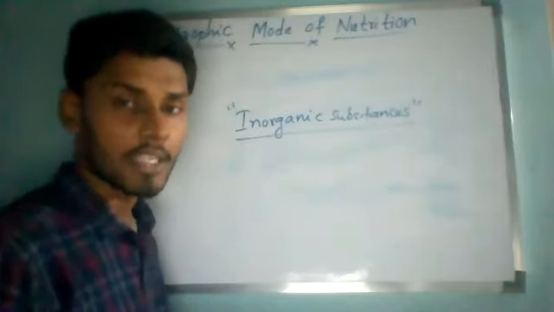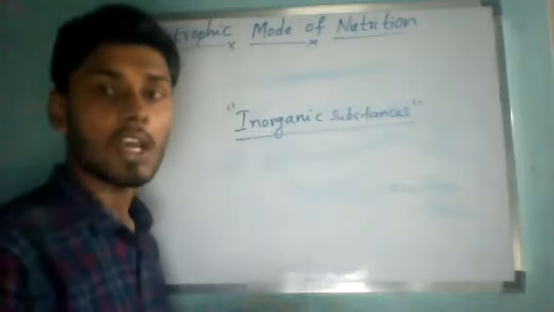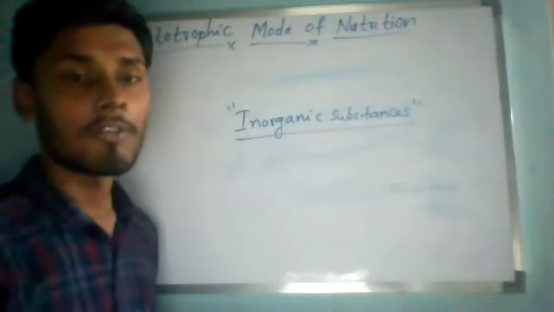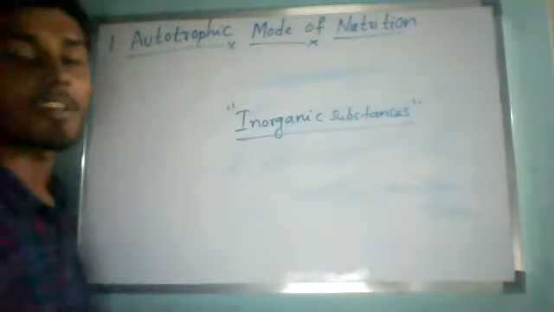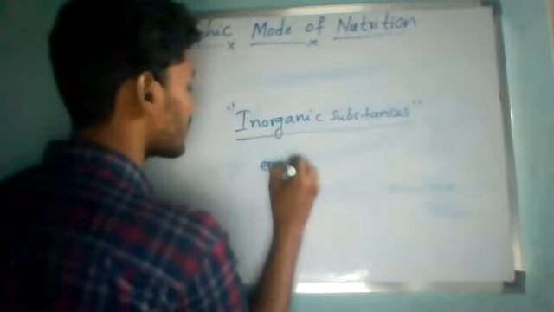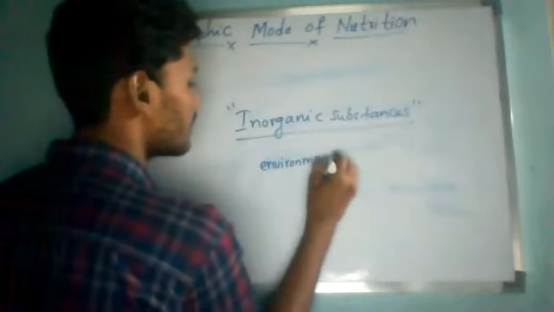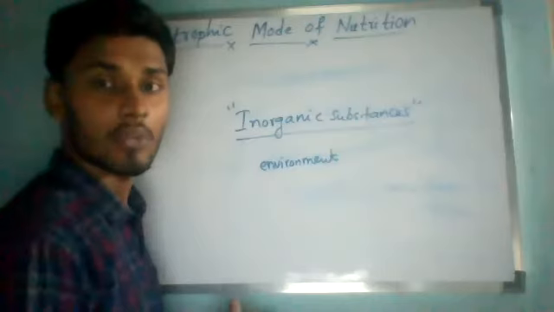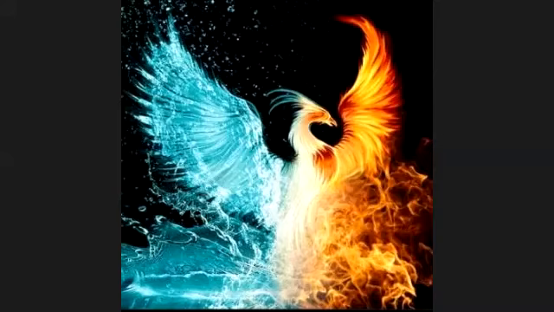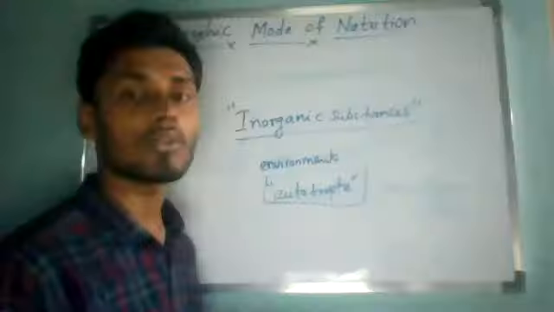So we can say that those organisms which can make their own food from inorganic substances present in the environment, in our surroundings, are known as autotrophs. I used to give so many definitions for this; you can use whichever is more convenient for you.